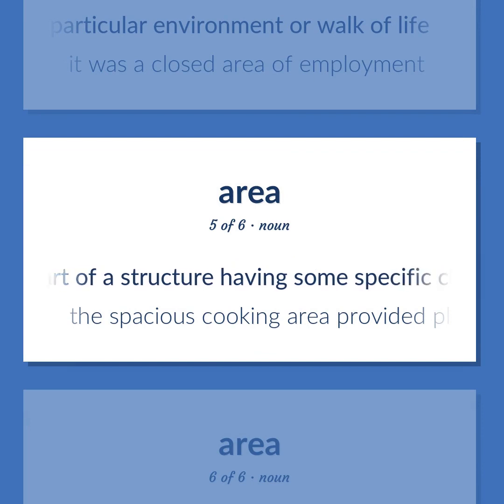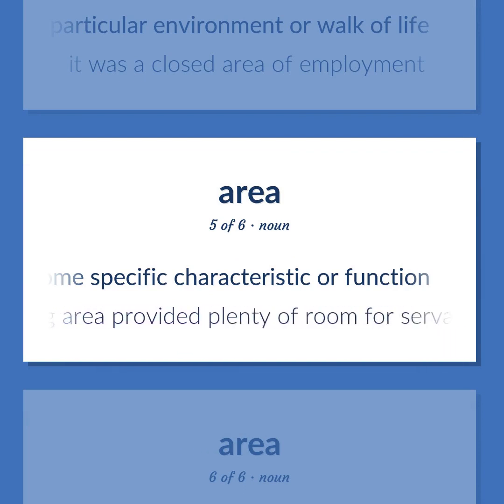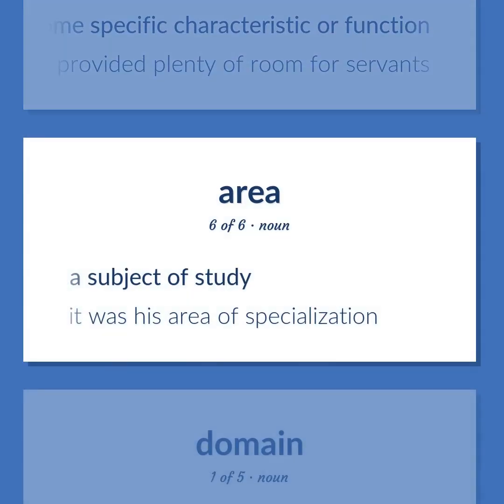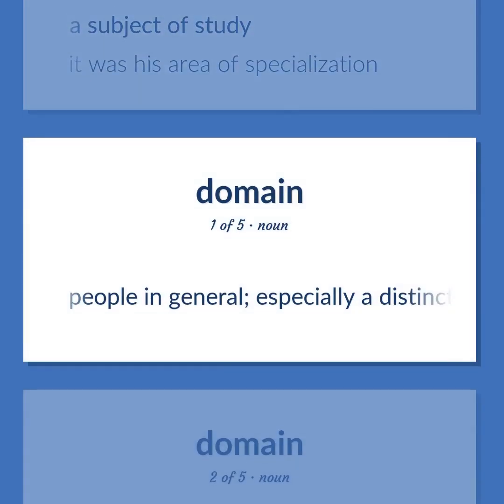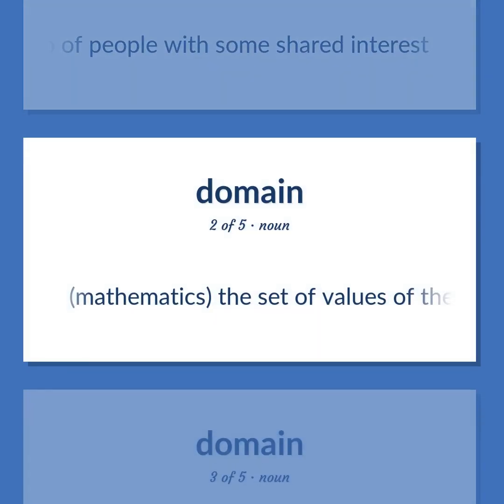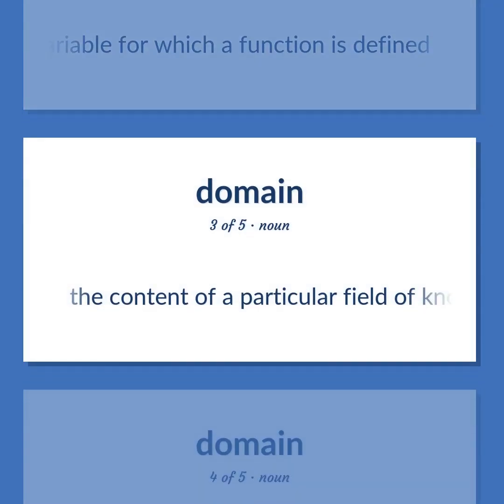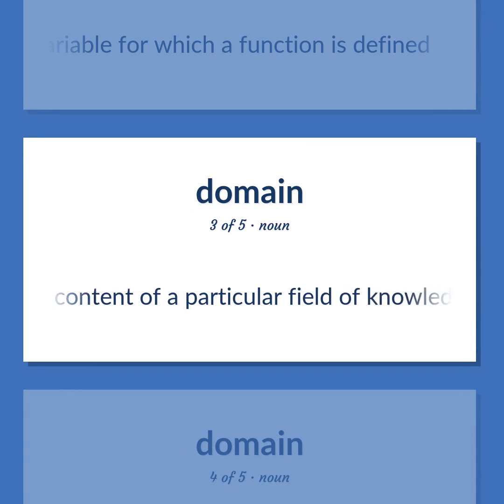A part of a structure having some specific characteristic or function. The spacious cooking area provided plenty of room for servants. A subject of study. It was his area of specialization. People in general, especially a distinctive group of people with some shared interest. Mathematics, the set of values of the independent variable for which a function is defined. The content of a particular field of knowledge.